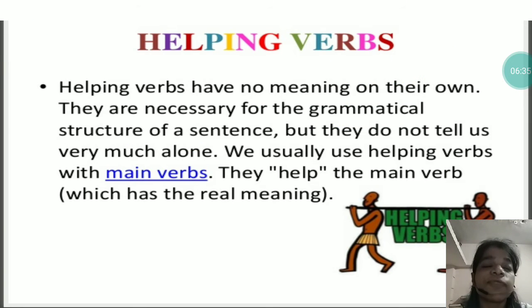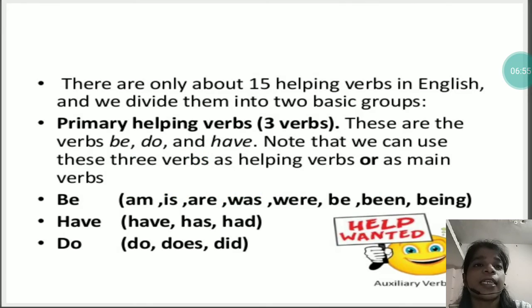Why? Because it denotes the state of action, and it can't be used alone, because if it is used alone, then it will have no meaning, and it forms the grammatical structure of a sentence.